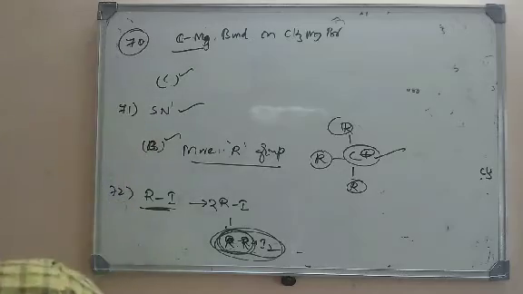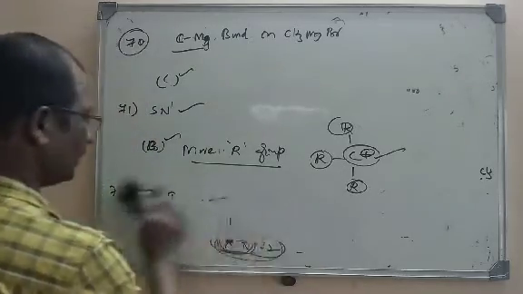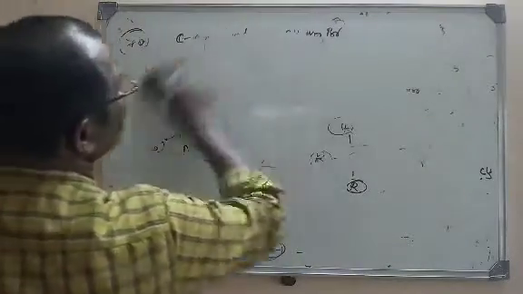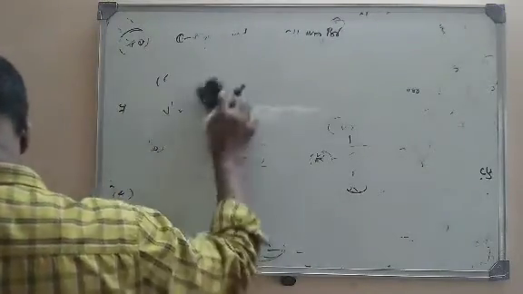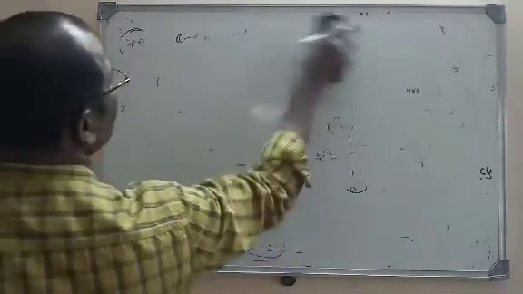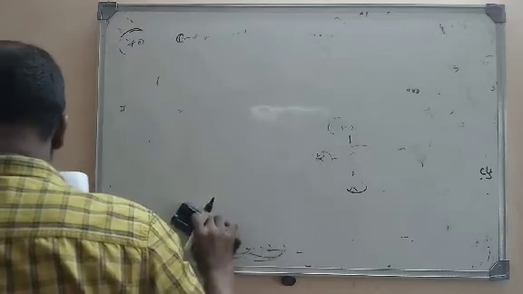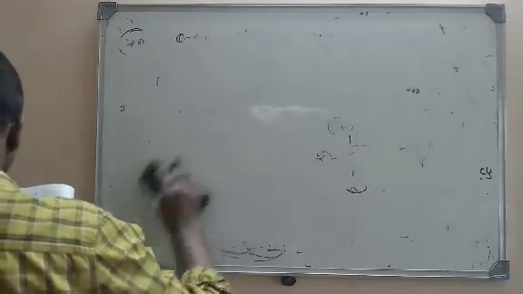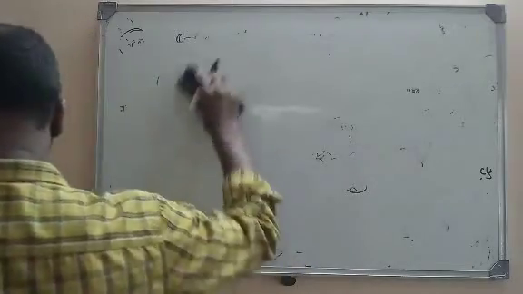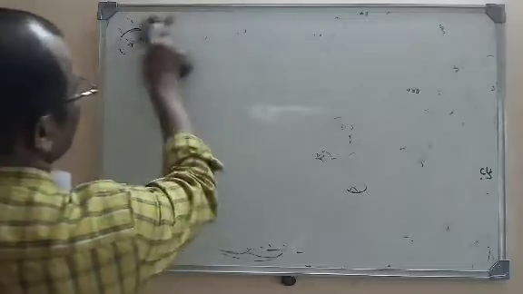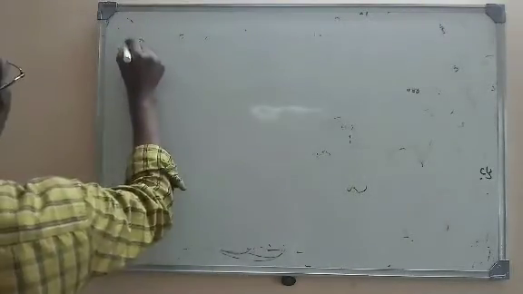Let us move to the next question, that is question number 73. In the following sequence of reactions, some sequence of reaction is given here. We have to find C, the final product of that reaction. What is that sequence of reaction?